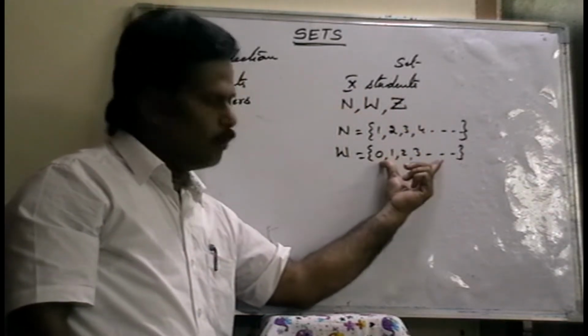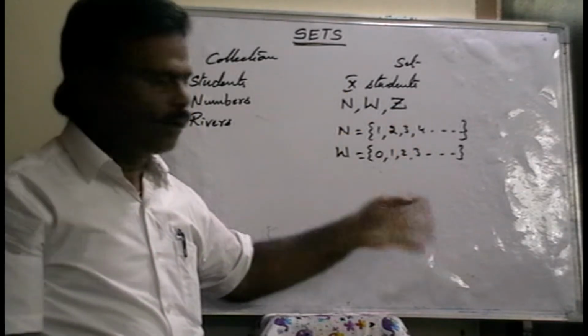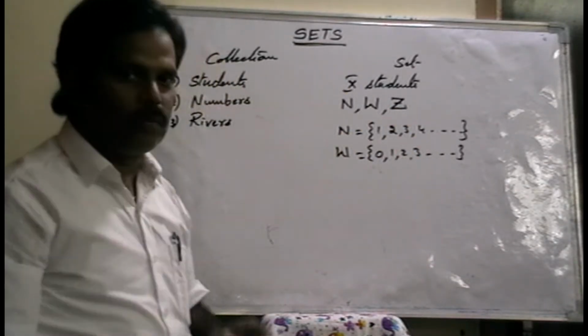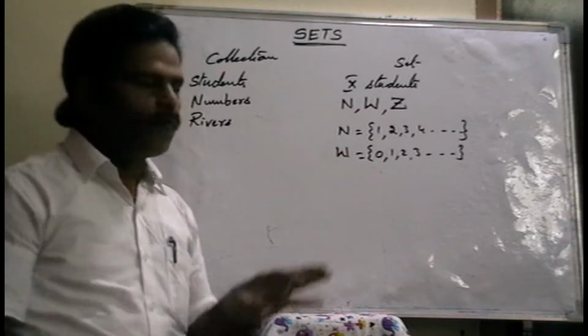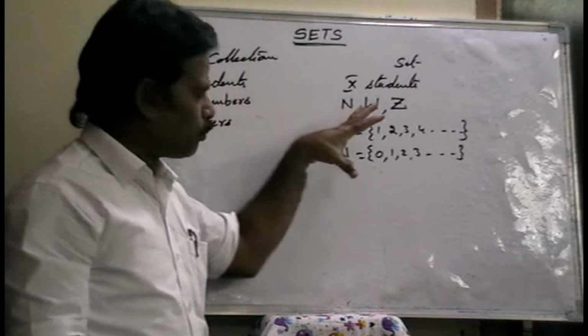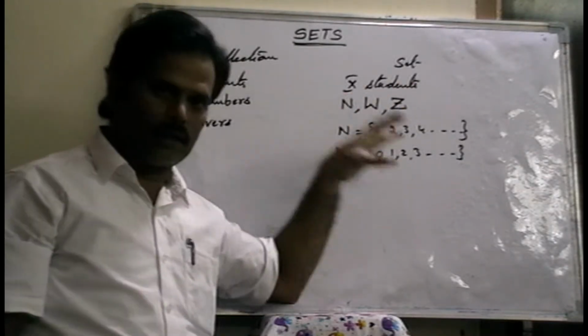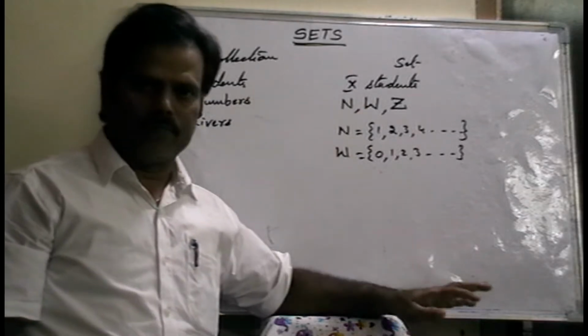Here all the elements are whole numbers, or some elements are integers. But here it is only numbers. Numbers is a collection. It is not a set. From this collection, numbers, we can divide the separate sets: set of natural numbers, set of whole numbers, set of integers. Like that we can divide.